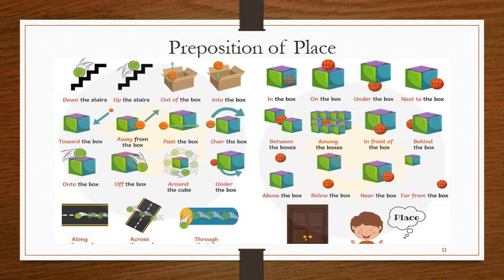So you can see that when it is down the stairs, up the stairs, out of the box, into the box, in the box, on the box, and so on. You can pause my video here and observe carefully the various positions of the ball and how we use the preposition.